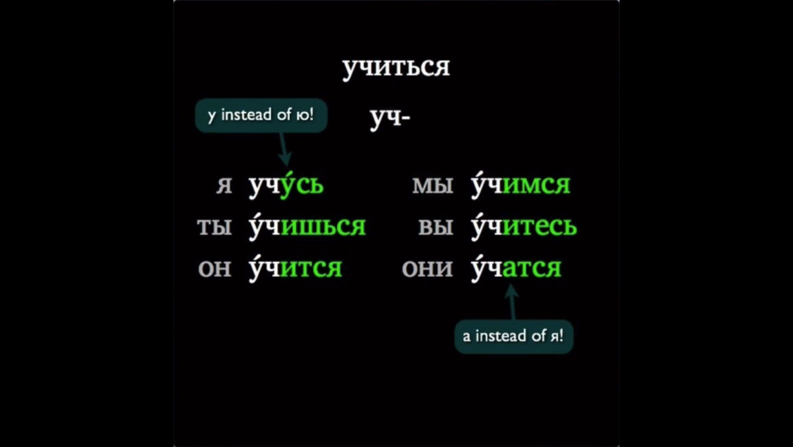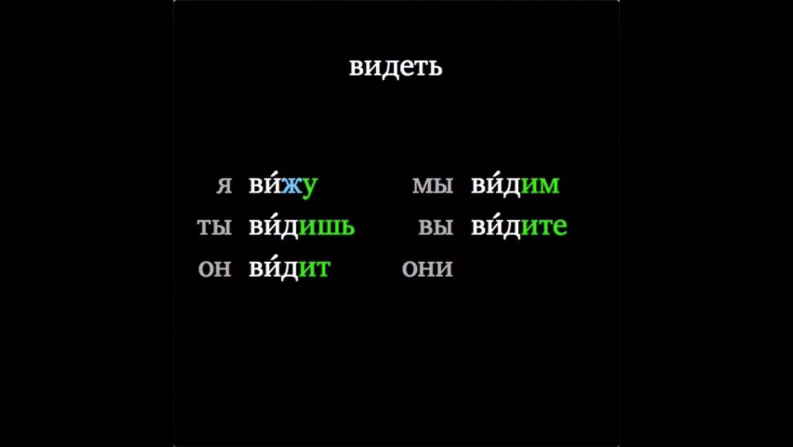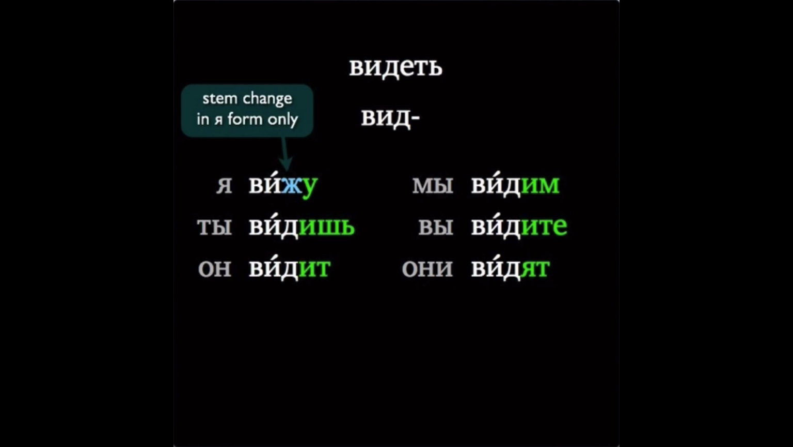It really doesn't affect the pronunciation, but you do want to be sure to get the spelling right for these forms. And one other thing worth noticing about the И conjugation verbs. The consonant at the end of the stem can often change, but this will happen in the я form only. For an example, let's look at видеть, to see. Я вижу, ты видишь, он видит, мы видим, вы видите, они видят. So you see that the д becomes ж, but again only in the я form.